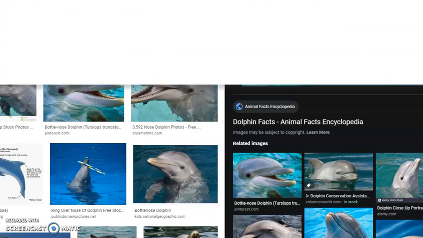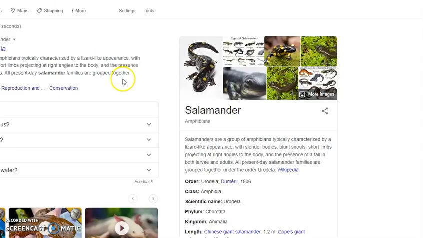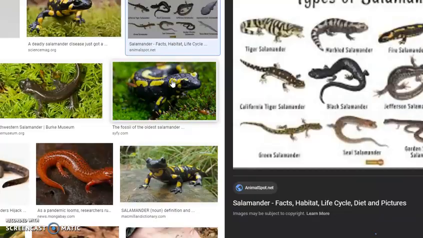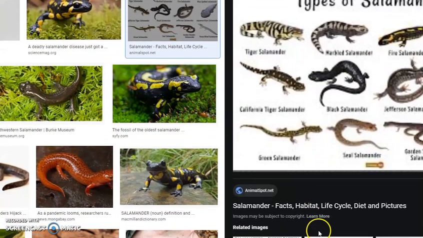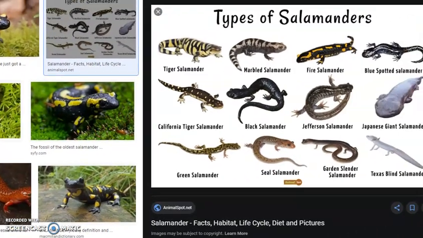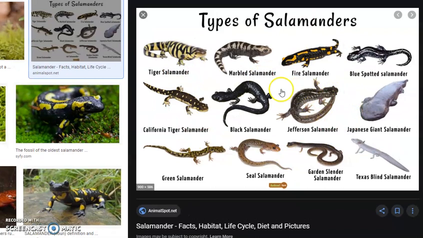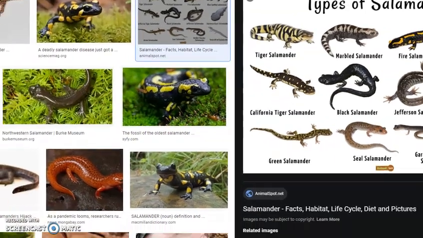Salamander. See, this is what a salamander looks like. They are a group of amphibians, and see, these are the different types of salamanders. So they are amphibians. They live in the water. Some of them are so pretty. Look at this spotted salamander.